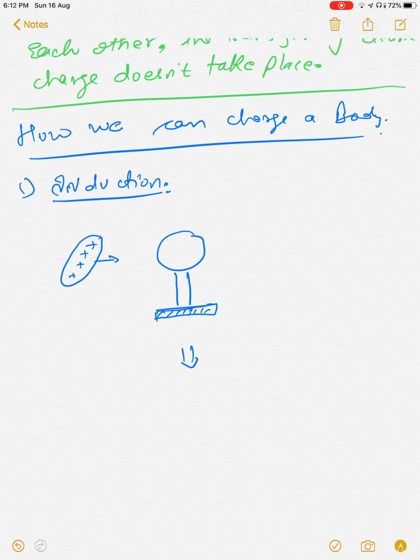Because it is a positive charge, and we know that unlike charges attract each other, the negative charge present in this body will be attracted to this rod, while the positive charge will remain at its original place.